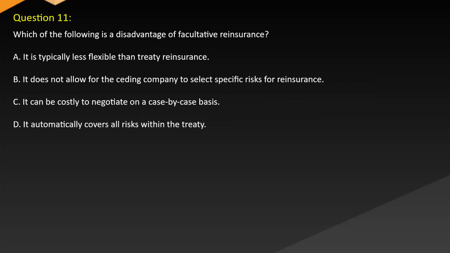Question 11. Which of the following is a disadvantage of facultative reinsurance? A. It is typically less flexible than treaty reinsurance. B. It does not allow for the ceding company to select specific risks for reinsurance. C. It can be costly to negotiate on a case-by-case basis. D. It automatically covers all risks within the treaty.